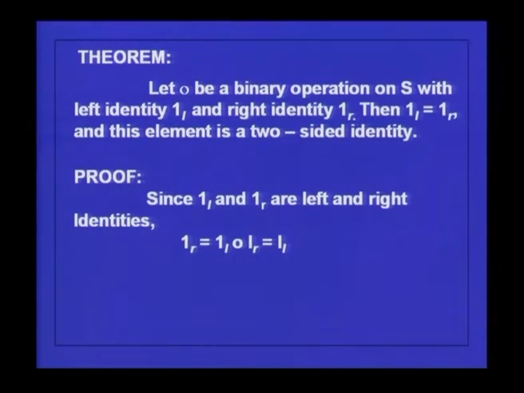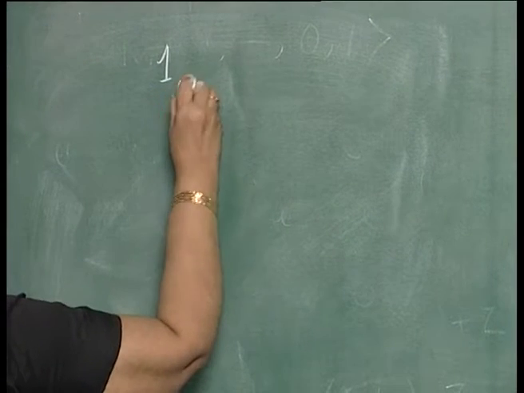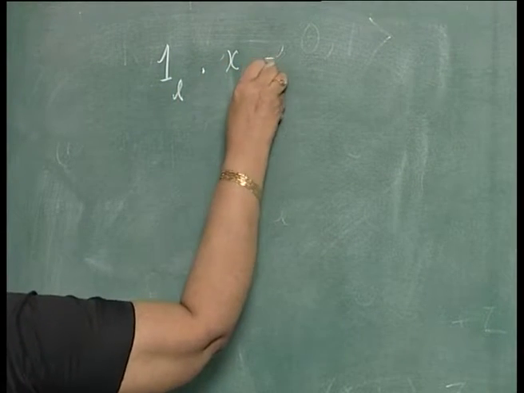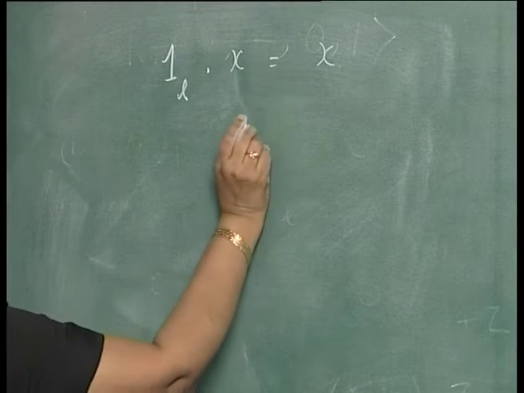Since 1L and 1R are left and right identities, what do you have? 1L is a left identity, so whenever you multiply something by x, you must get x.